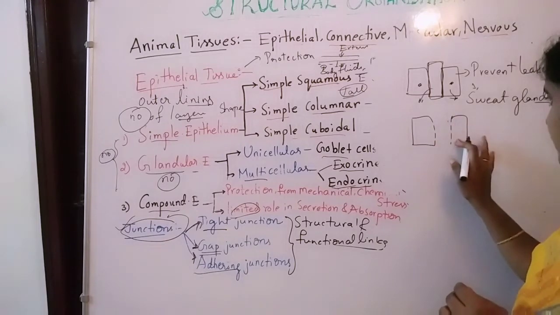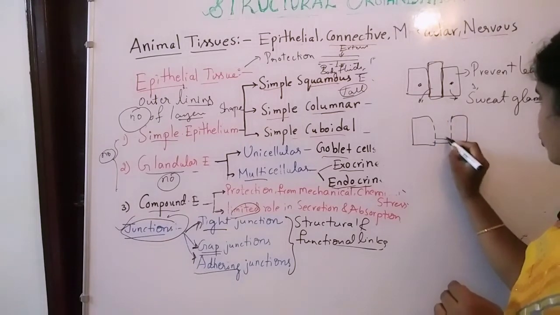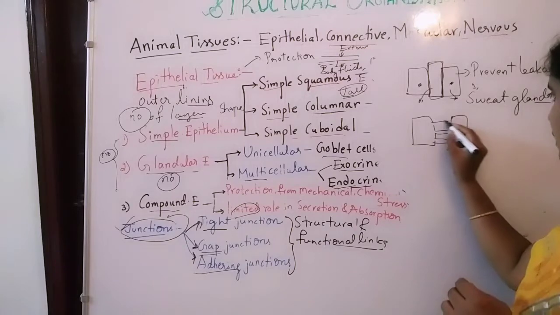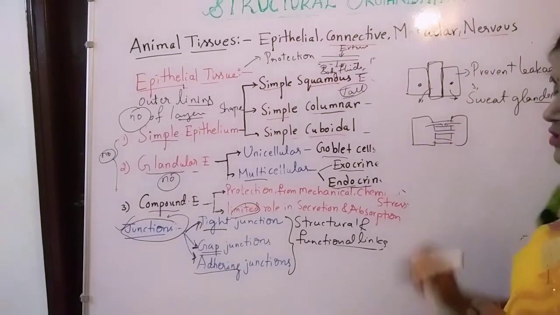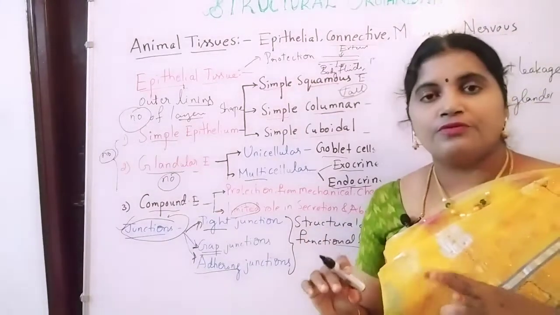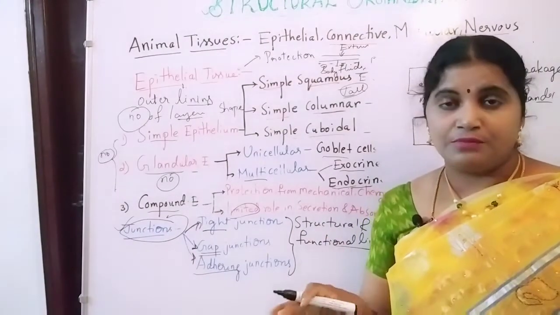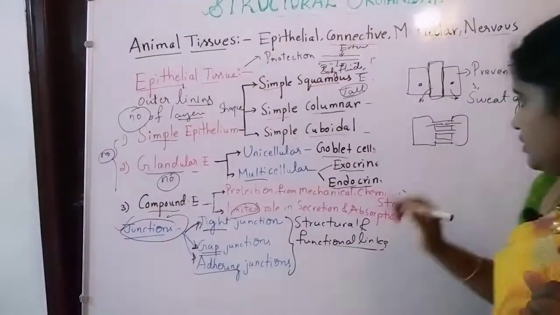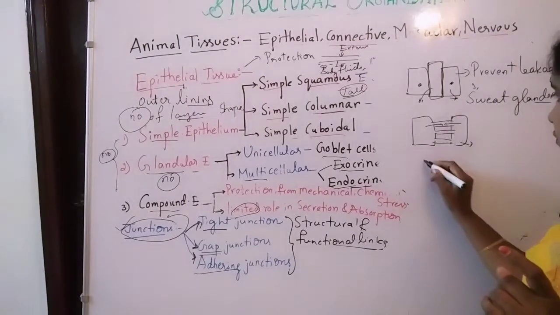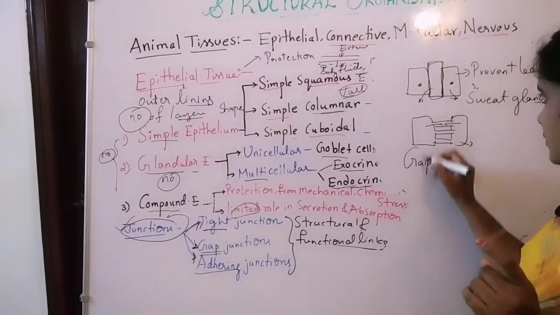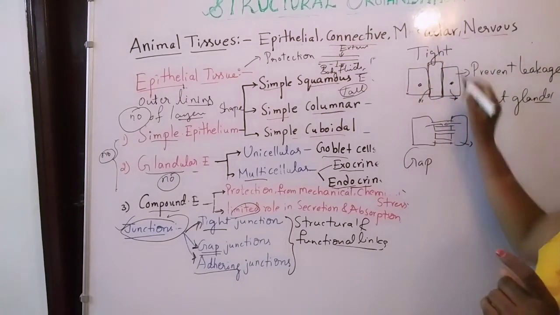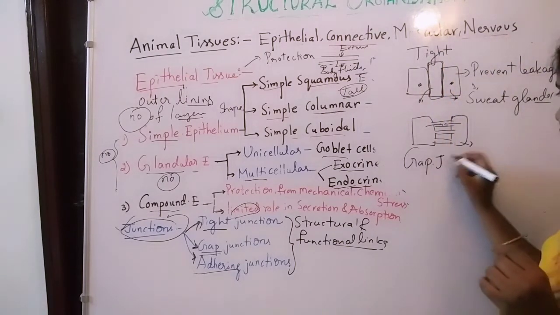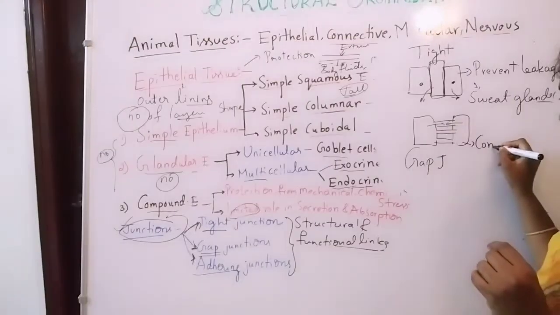These cells have cytoplasmic channels, meaning the cytoplasm of one cell is connected with the cytoplasm of another cell. This type of junction is known as a gap junction, responsible for communicating between the cells.